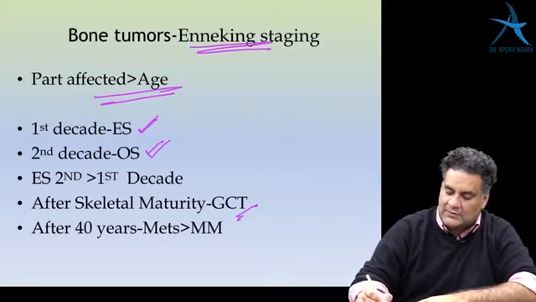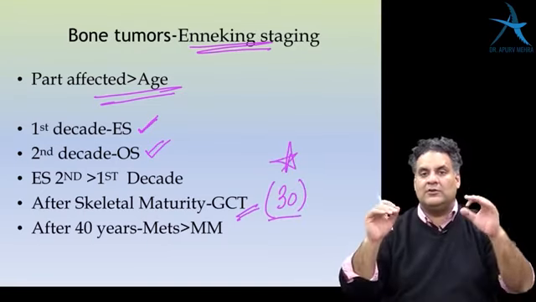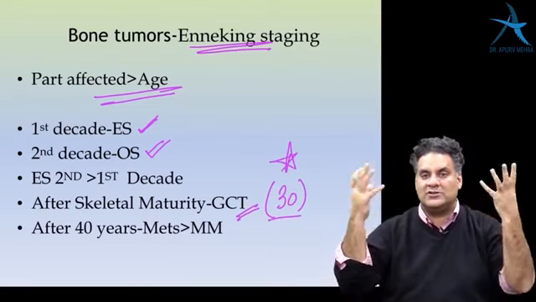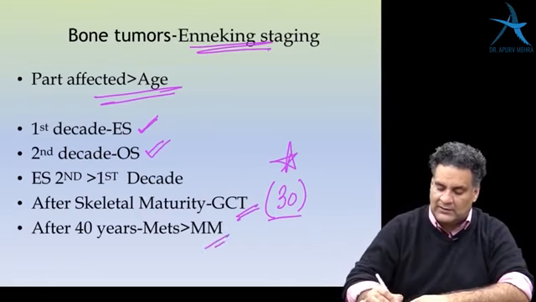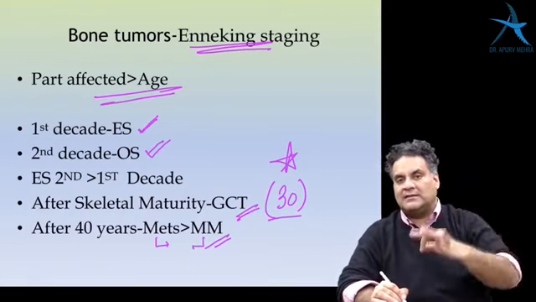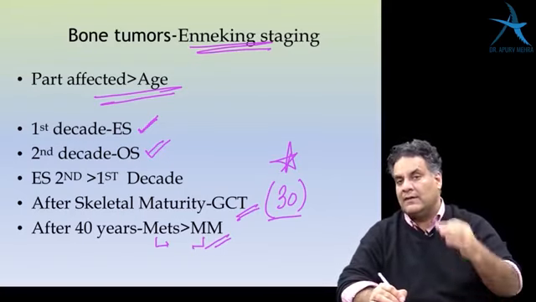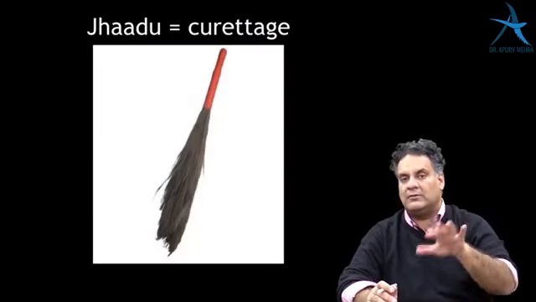And then after skeletal maturity, if they write 30, you should think of giant cell tumor, the only tumor which can go till the joint. It can involve the cartilage according to Robbins. And then more than 40 years, the two most common tumors of the bone are metastasis and multiple myeloma. Metastasis is the number one tumor of the bone, multiple myeloma the number one primary tumor of the bone.